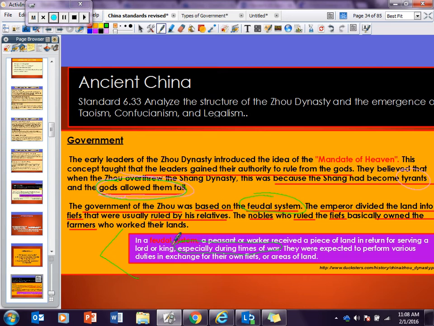Okay, somebody's got it. The reason they would let you leave your land outside there and come inside the wall was for protection. You're a good worker. You take care of the land that you're given. You raise the crops you need to raise. You constantly are doing what you need to do to serve your king. So it's almost like a reward. If you do that in service to your king, then your king would protect you in times of war. Okay? So in return for serving the lord or king, especially in times of war, they were expected to perform various duties in exchange for their own fiefs or areas of land.